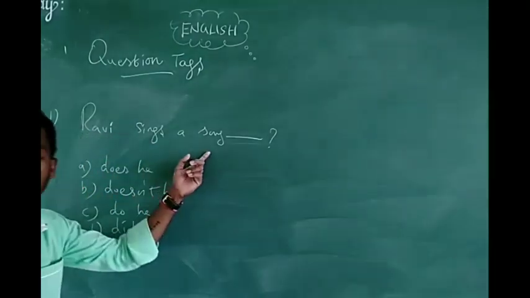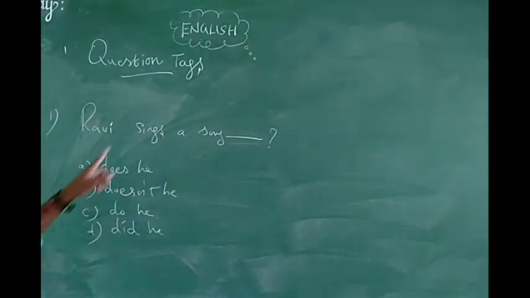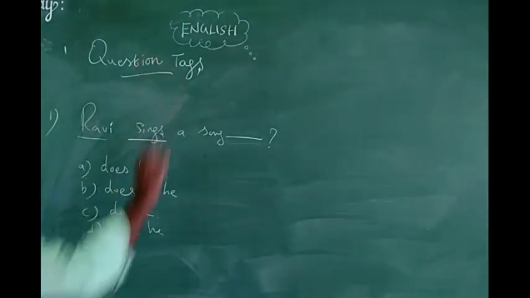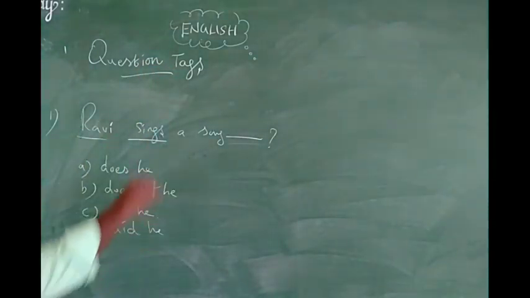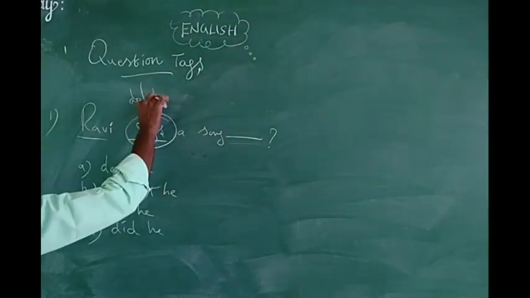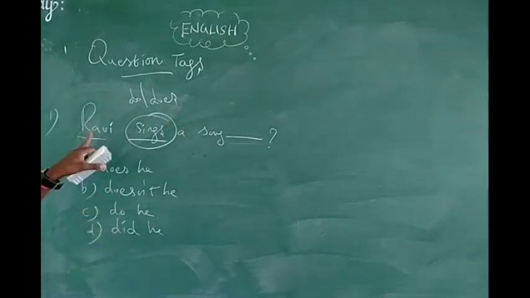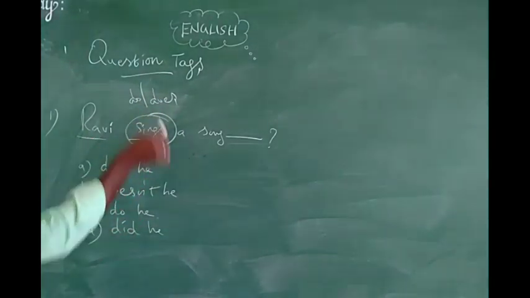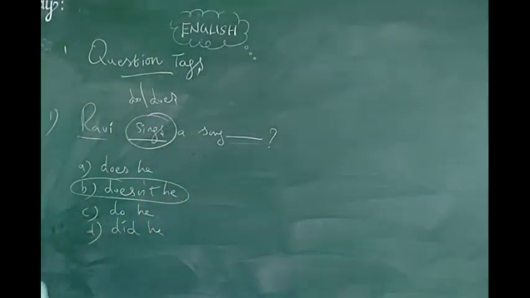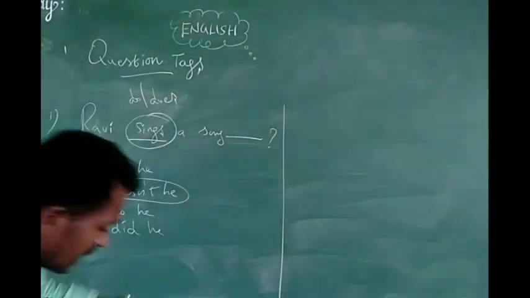Given question is positive or negative? The given question is positive. So the tag must be negative. You have to identify it. Sings, subject plus verb. So sings is a simple present tense. Simple present tense means what? Do plus does, you have to identify it. Then we can easily answer it. So the negative manner, do plus not, don't, does plus not, doesn't. Here singular noun, singular verb. So here the answer becomes does plus not, doesn't.